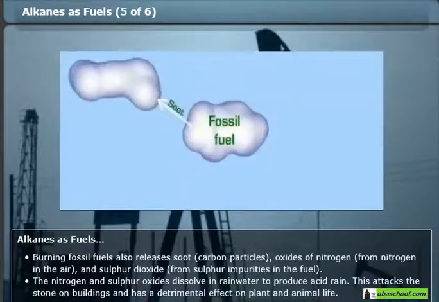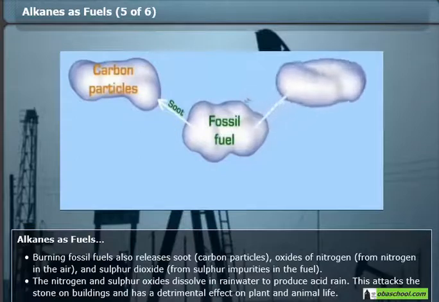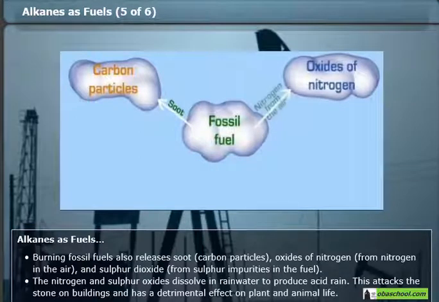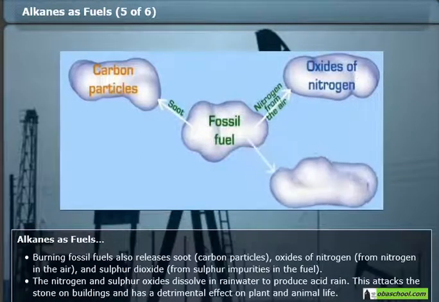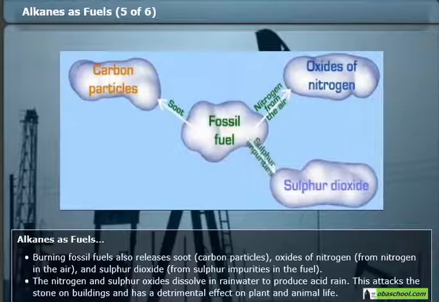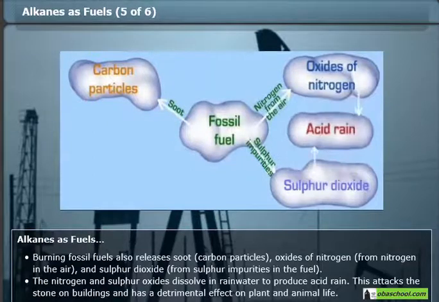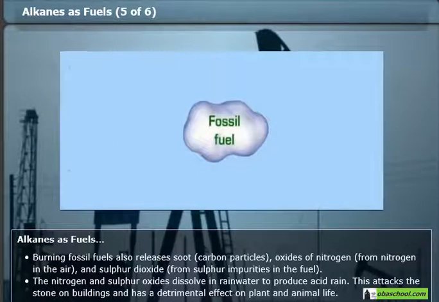Burning fossil fuels also releases soot, carbon particles, oxides of nitrogen, from nitrogen in the air, and sulfur dioxide, from sulfur impurities in the fuel. The nitrogen and sulfur oxides dissolve in rainwater to produce acid rain. This attacks the stone on buildings and has a detrimental effect on plant and animal life.